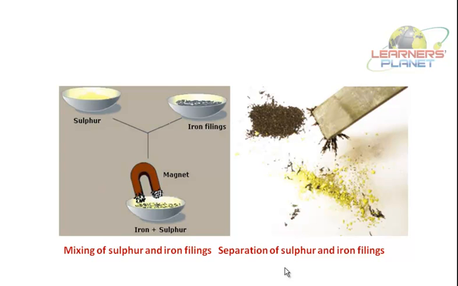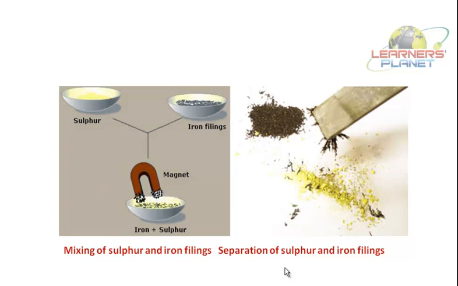Now, the constituents or components of a compound cannot be separated by any physical or chemical method of separation. A compound has a property different from its elements. Say if we take the example of water, it is made up of hydrogen and oxygen. Hydrogen and oxygen are what? Gases. Water is a liquid. You can't separate hydrogen and oxygen from water.